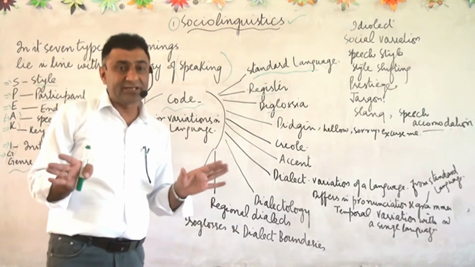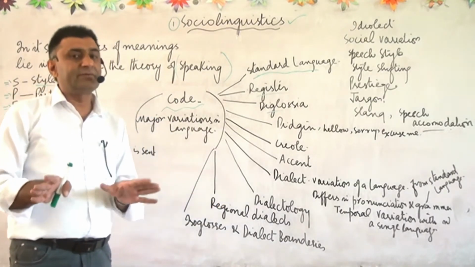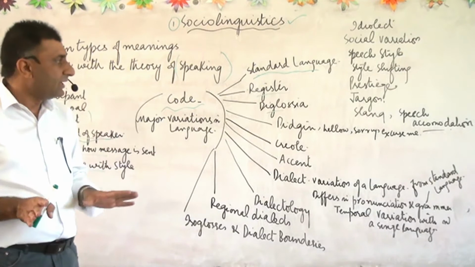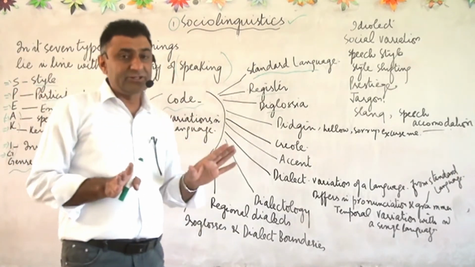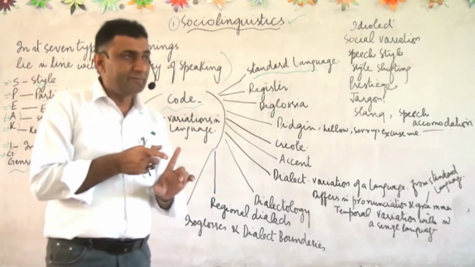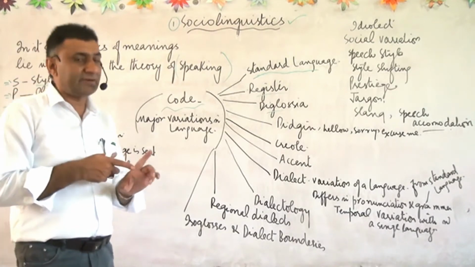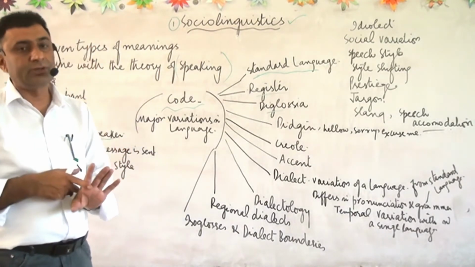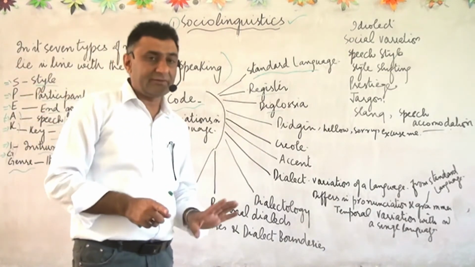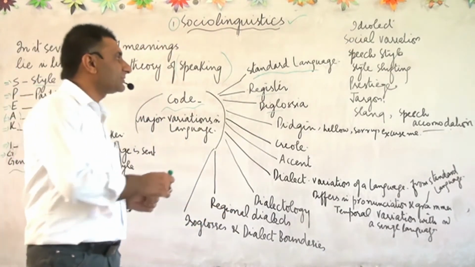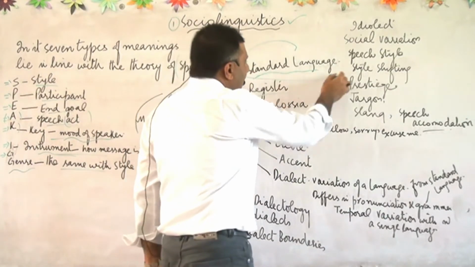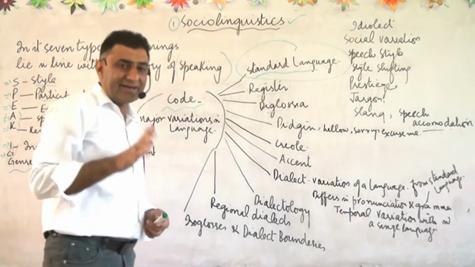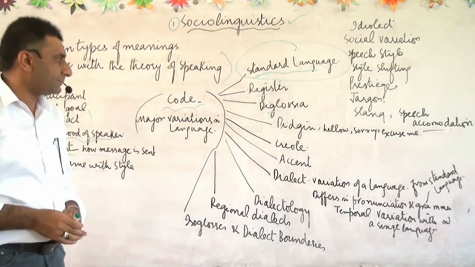The real thing is English, but they have adopted different styles. Among Australian, American and Indian use of English, the common thing is the English language. So English is a standard language because it is used for administrative and educational purposes.